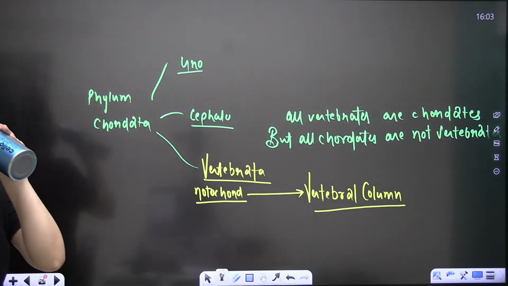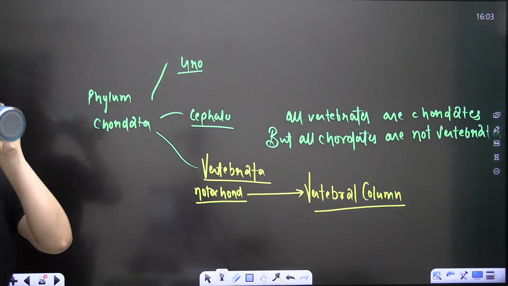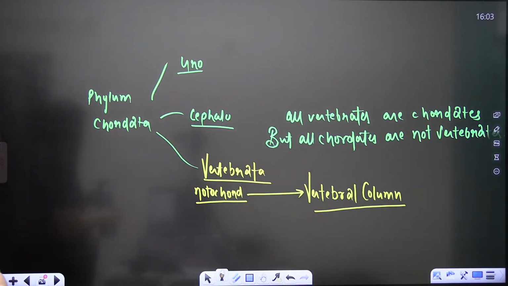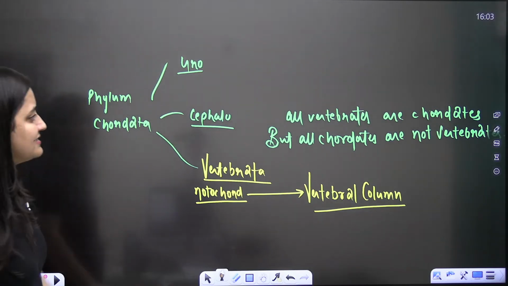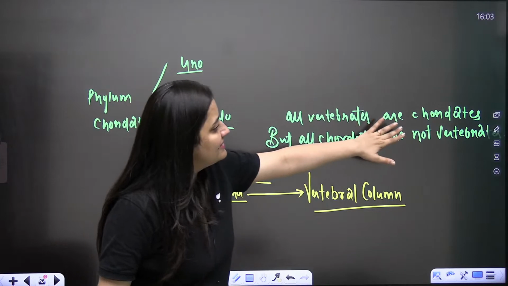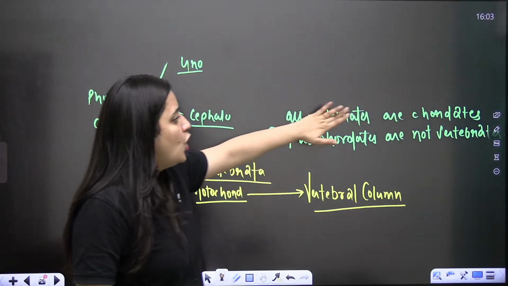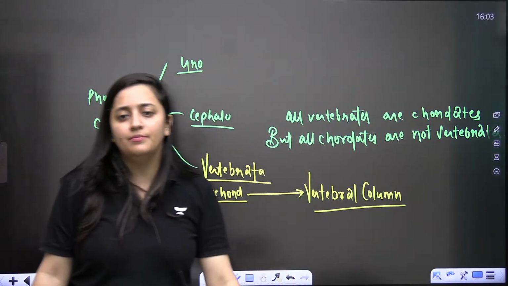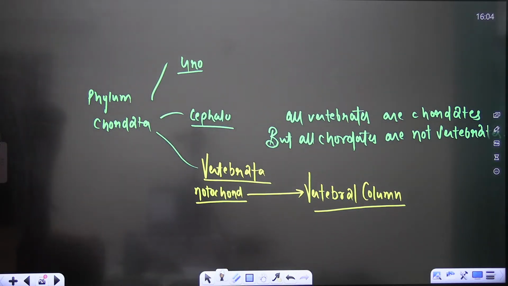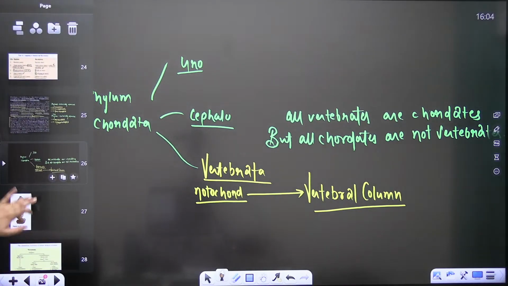It's a previous year question. This is the line. Okay? Done? Sure? Very good.